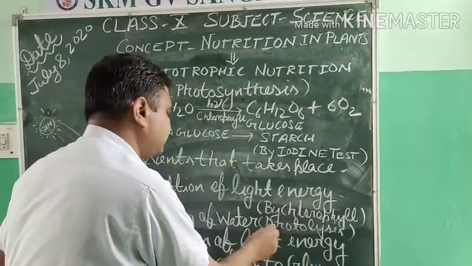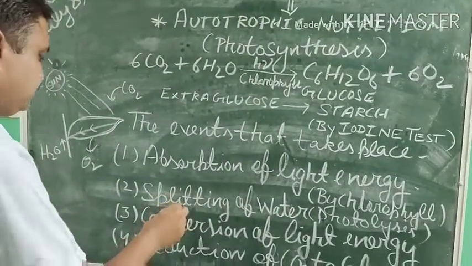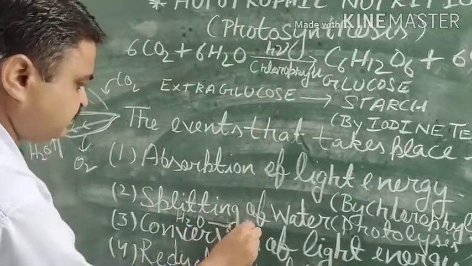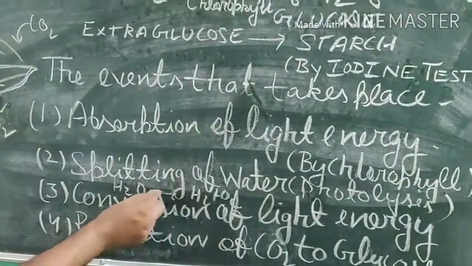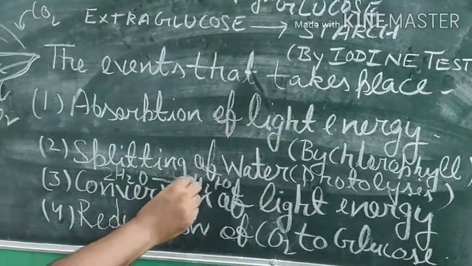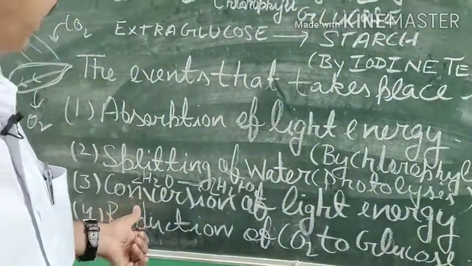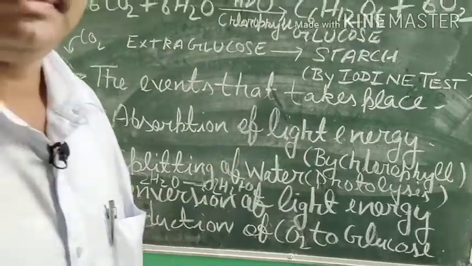And that photolysis reaction of water you can also write like this: H2O gives H2 plus O2. So it is photolysis, student. 2H2O gives 2H2 plus O2, we balance it. Now we come to the conversion of light energy.